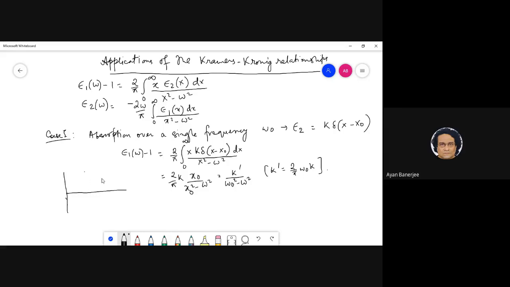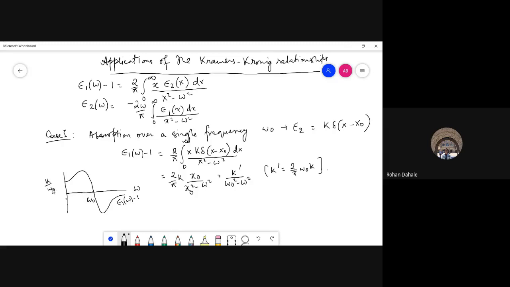Sorry, not absorption. Absorption is a straight line. Dispersion will look something like this, right?